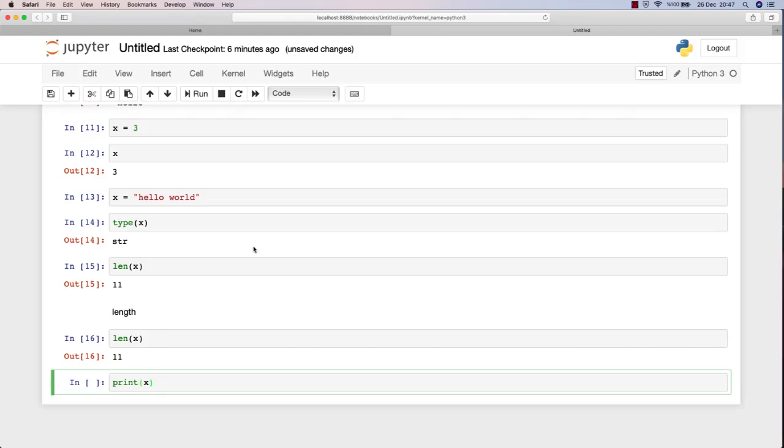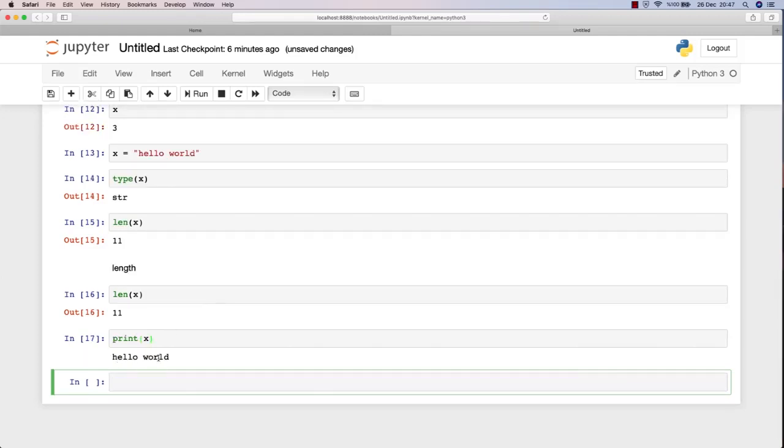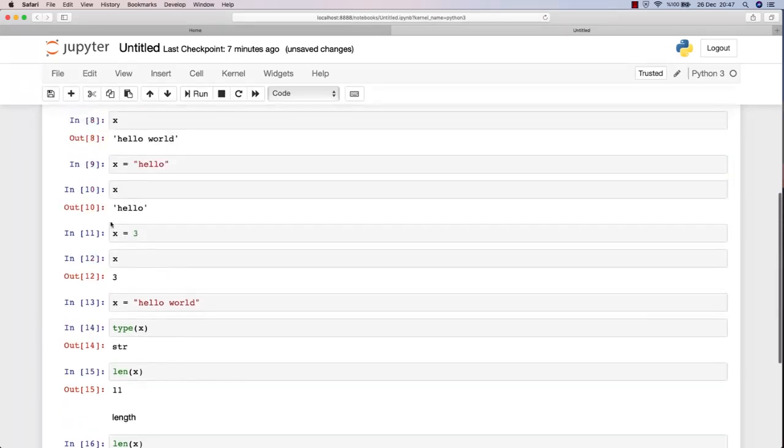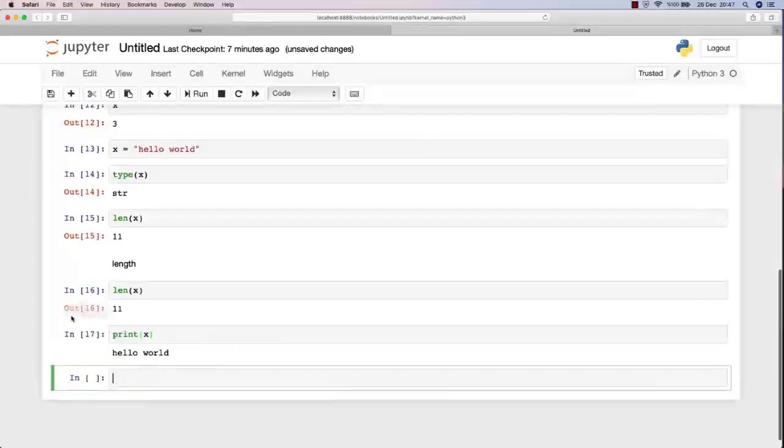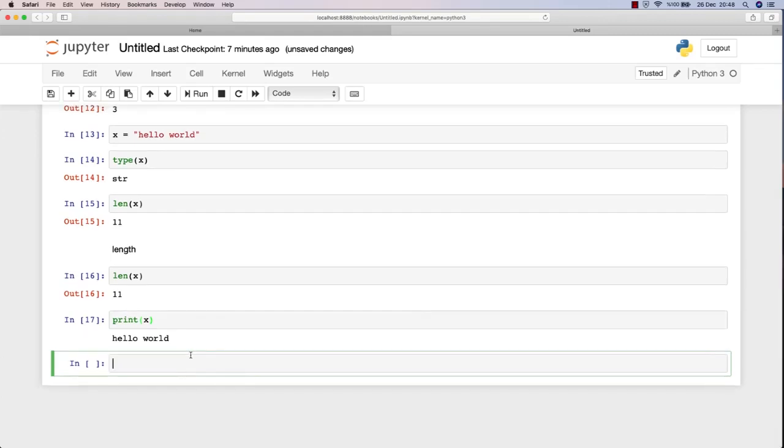If you type print x, it will just print out hello world, the current value of the variable x. Okay, so we have len, type, print. Of course, we have other special methods as well. That's what we're going to learn in the future, but for right now, let's stick to strings.